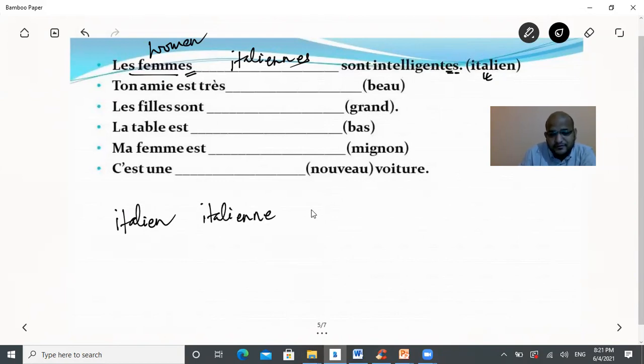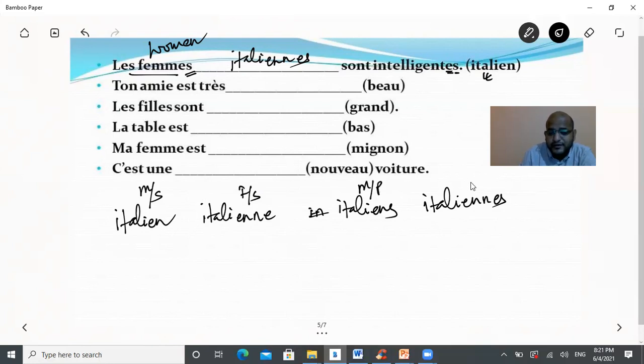The masculine plural form would be italiens. And the feminine plural form will be italiennes, with an extra S. So the first one is masculine singular, the second is feminine singular, the third is masculine plural, and the fourth is feminine plural.